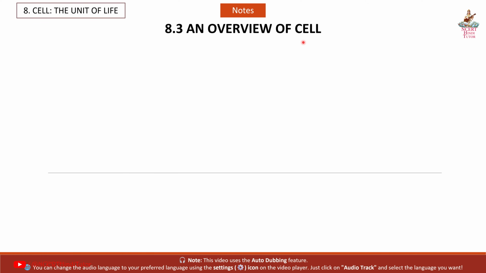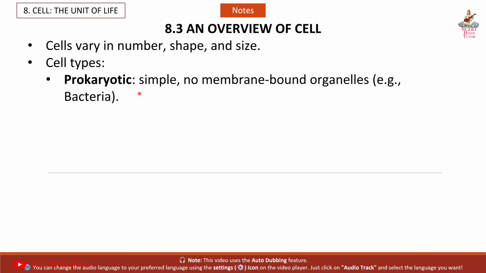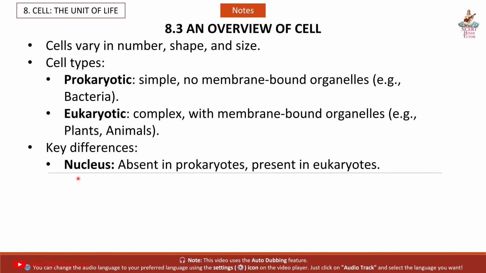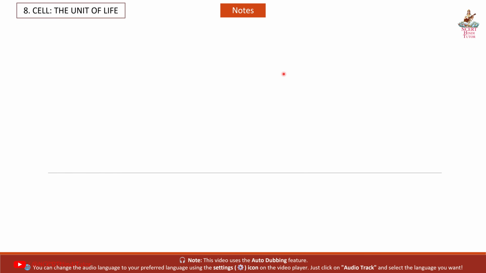8.3 An overview of cell. Cells vary in number, shape and size. Cell types: prokaryotic, simple, no membrane-bound organelles, example bacteria; eukaryotic, complex, with membrane-bound organelles, example plants, animals. Key differences: nucleus absent in prokaryotes, present in eukaryotes; membrane-bound organelles absent in prokaryotes.